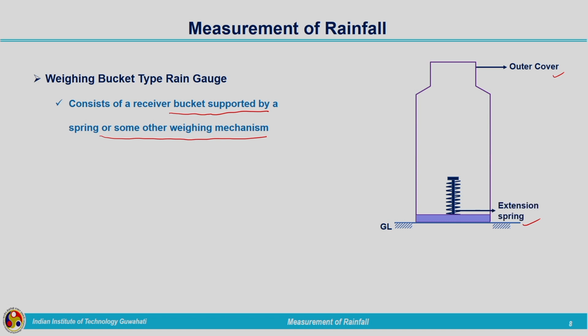As the weight on this is increasing, the spring will be compressed. That spring action will be determining how much is the rainfall which is occurring. Let us see how it is working.